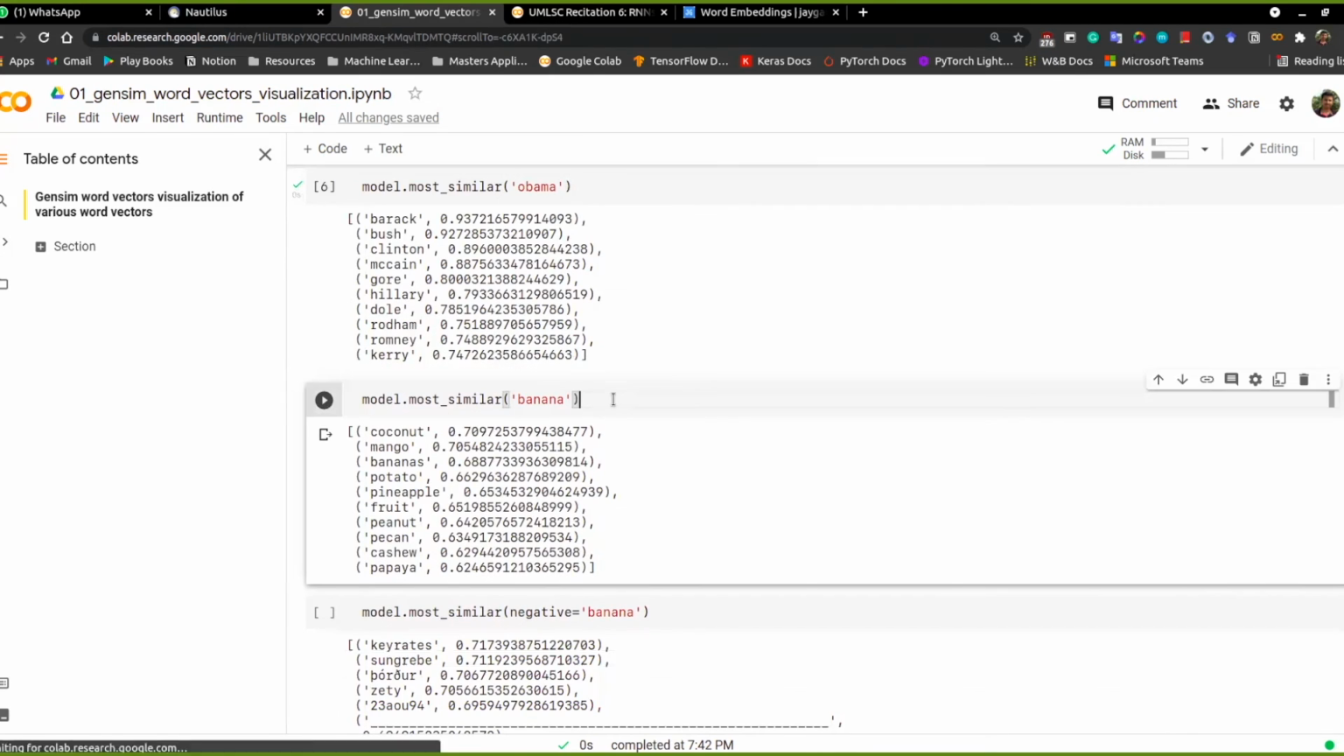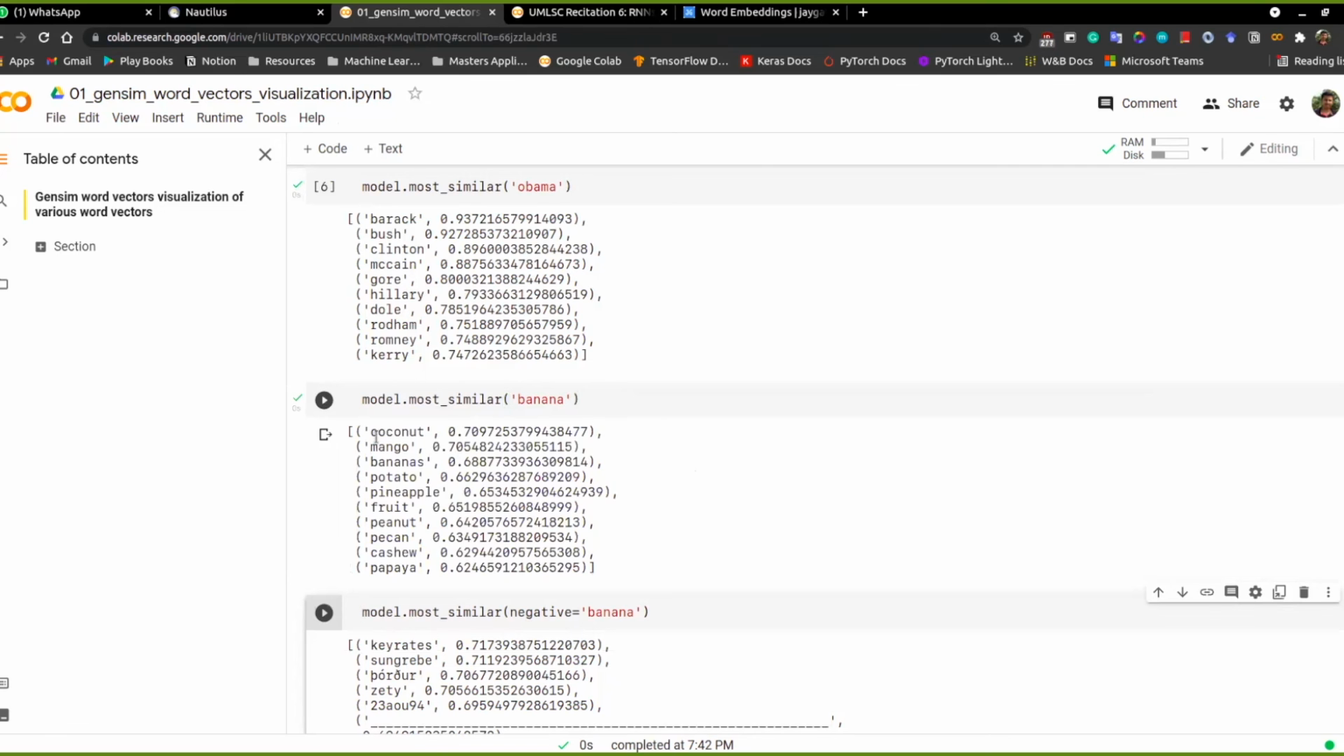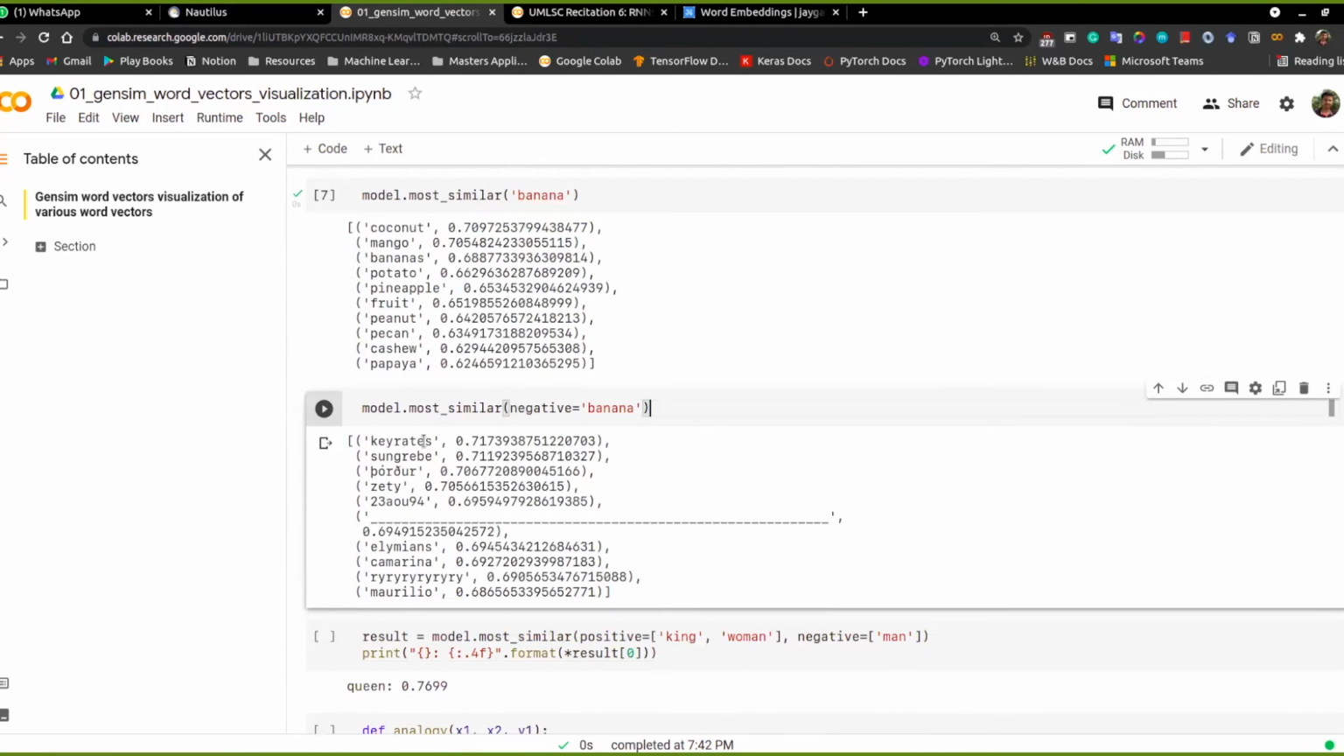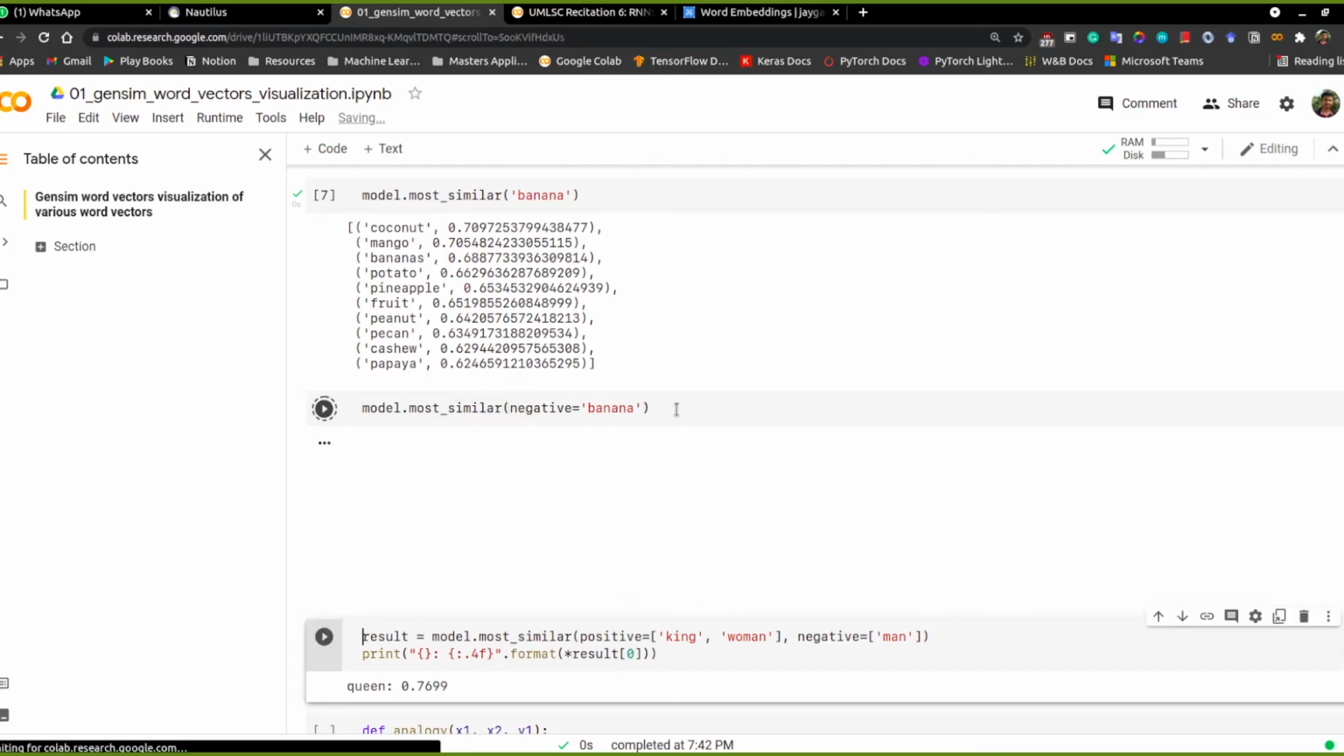And if I see now which are the words most similar to banana, it is coconut and all different other words existing. And now if I say, okay, model.most_similar with negative equal to banana, which means this gives the words that are not similar to banana. It gives the 10 most dissimilar words to banana in a way.